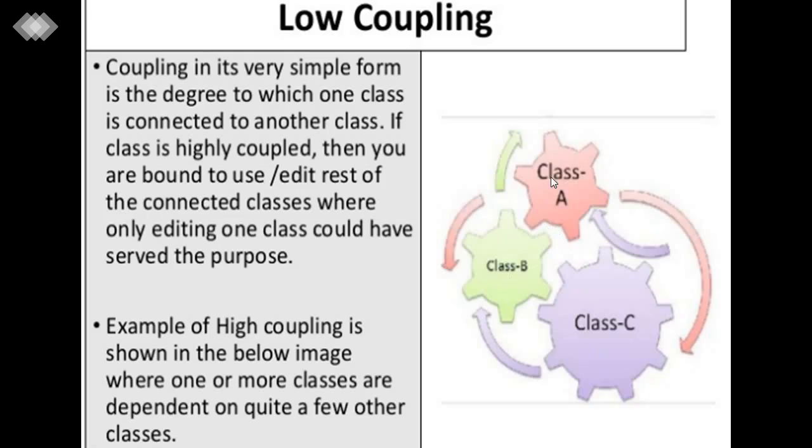So here are the different classes, and you can understand how they are connected to each other.